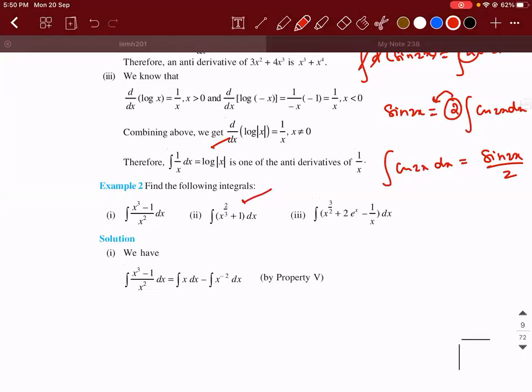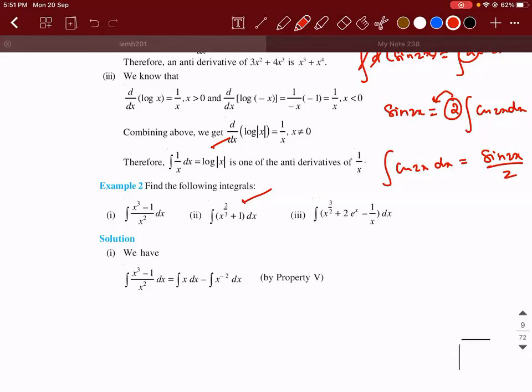Next one is also simple. Can you guys do it fast and tell me? So I said 3 by 5 into x power 5 by 3 plus x plus c.